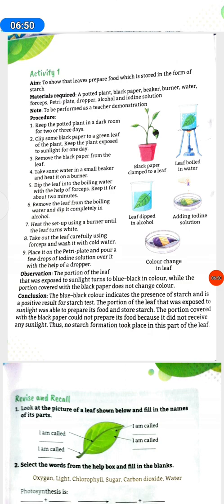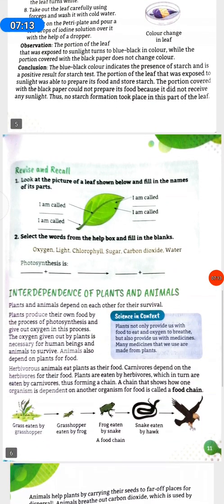The portion of the leaf that was exposed to sunlight was able to prepare its food and store starch. The portion covered with the black paper could not prepare its food because it did not receive any sunlight. Thus, no starch formation took place in this part of the leaf.